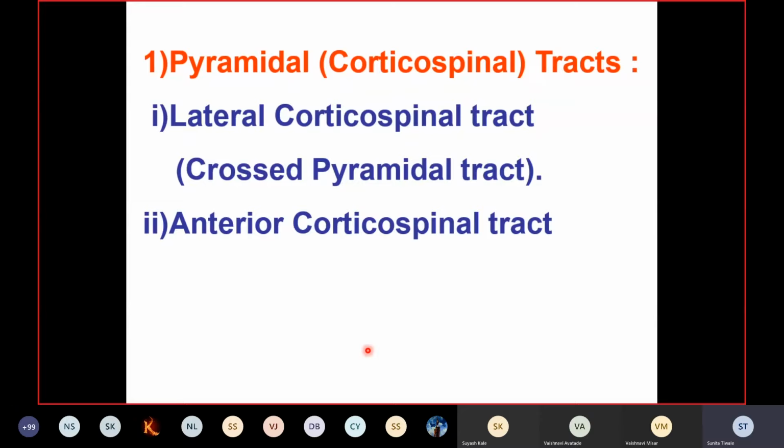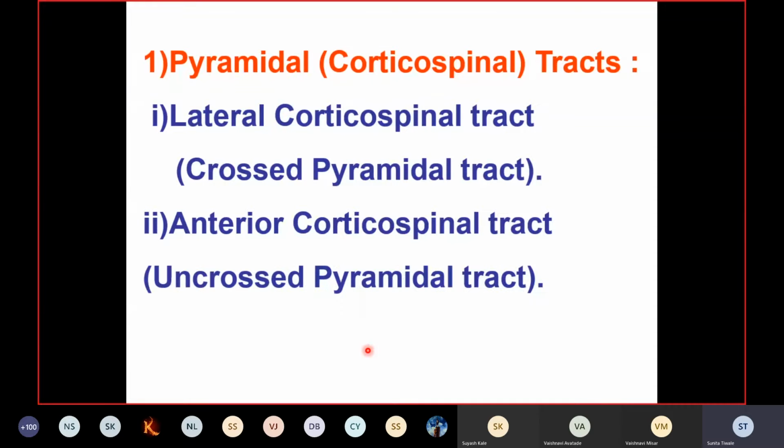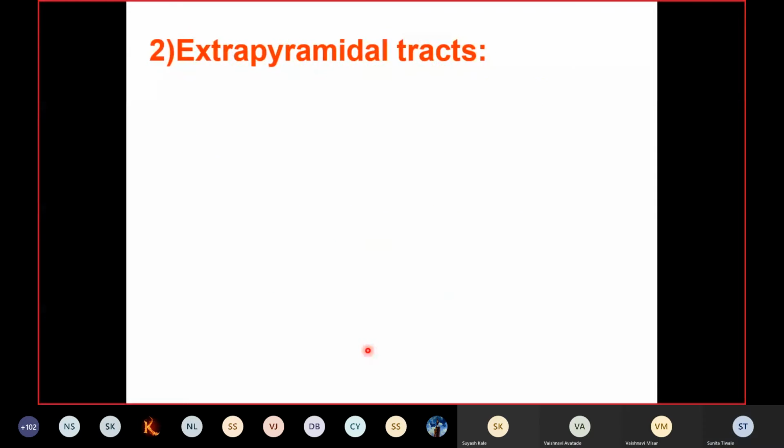In addition, there are 15 to 20% of the fibers which do not cross to the opposite side. So these remaining fibers of the pyramidal tract are labeled as the anterior corticospinal tract, and they occupy the anterior white column in the spinal cord. These are also called the uncrossed pyramidal tract.